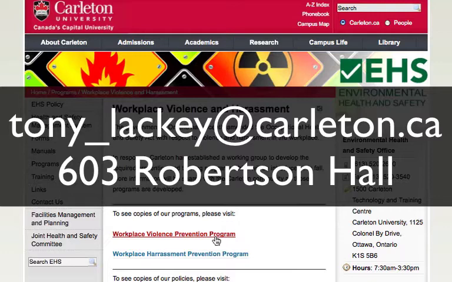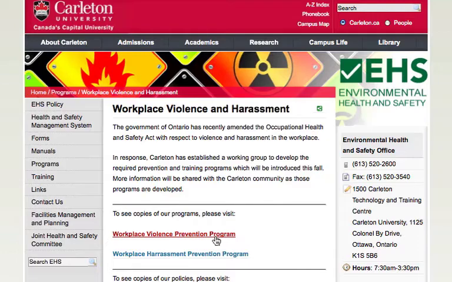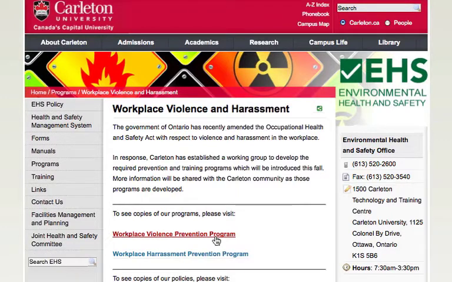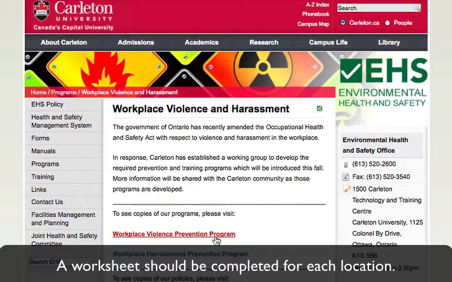It is important to keep in mind that, 1. The purpose of the worksheet is to identify risks that workers perceive in the workplace, so managers must include their employees in the process. And 2. Some departments have more than one location, and some locations may pose a greater risk for workplace violence than others. It may be beneficial to complete a risk assessment worksheet for each location rather than just one for the department.